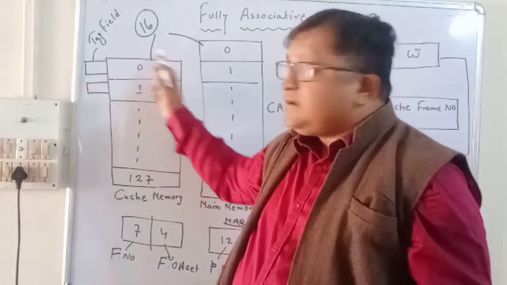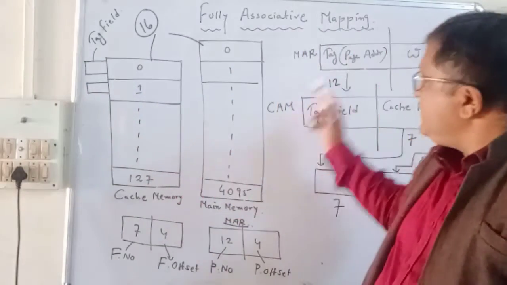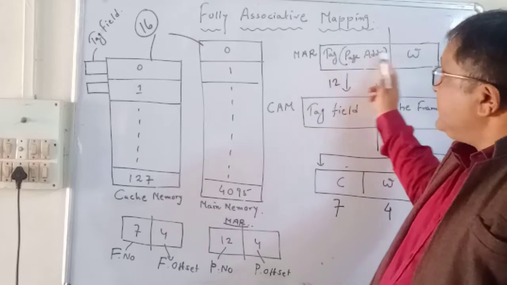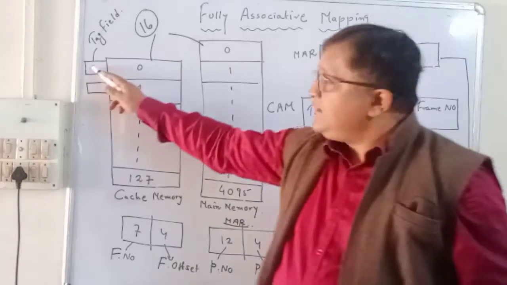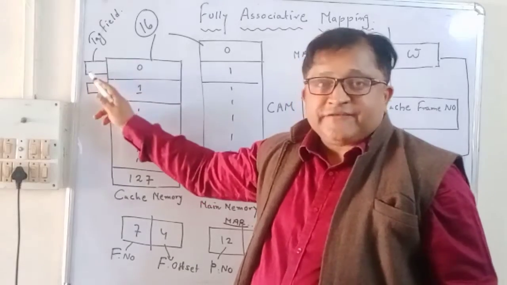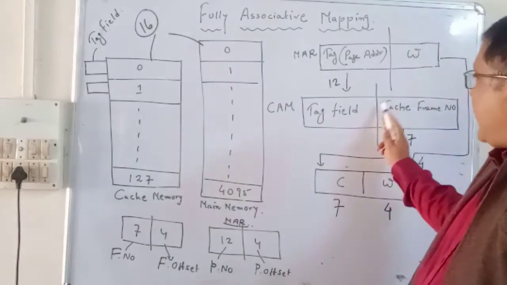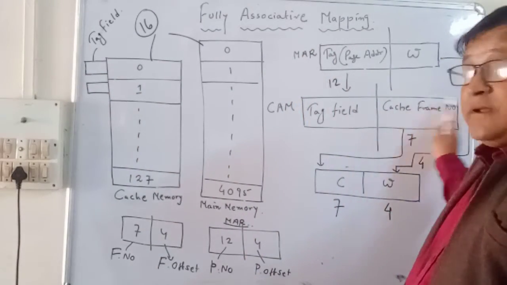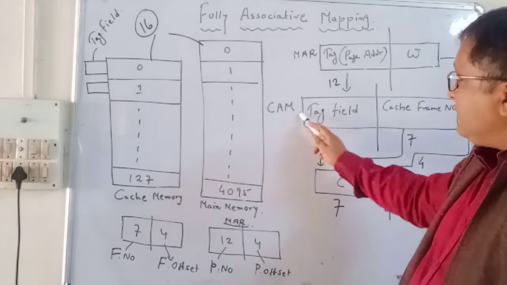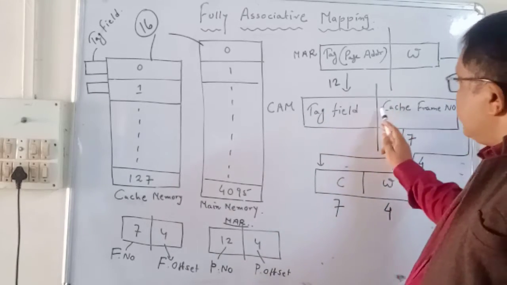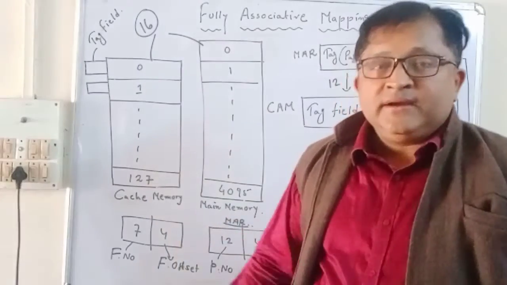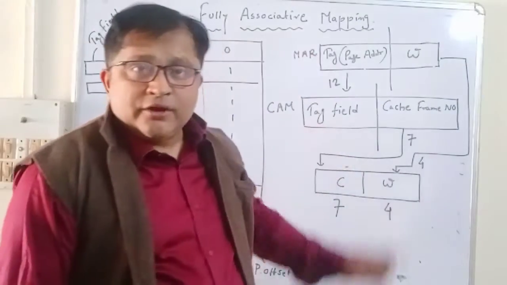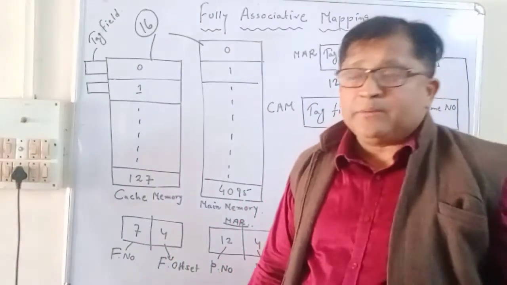That is the 12-bit page number of the main memory and the 7-bit frame number of the cache memory, a total of 19 bits taken together, making an associative memory, or content addressable memory.